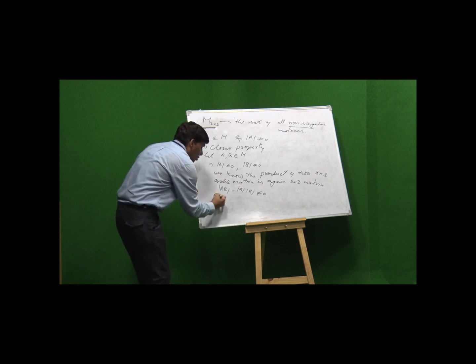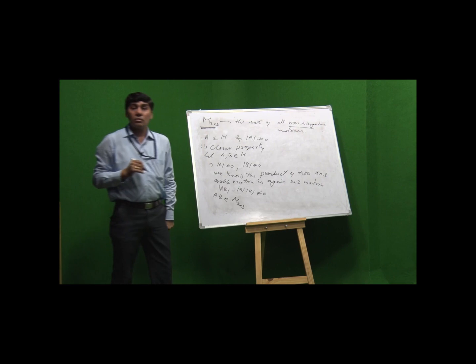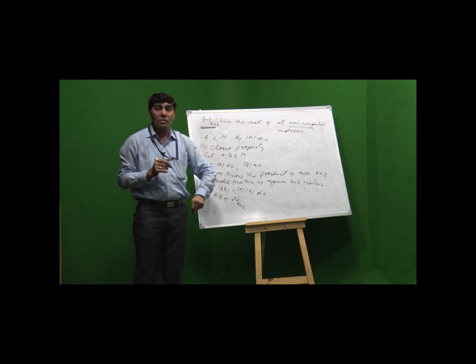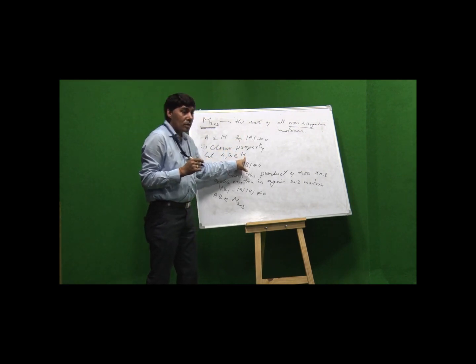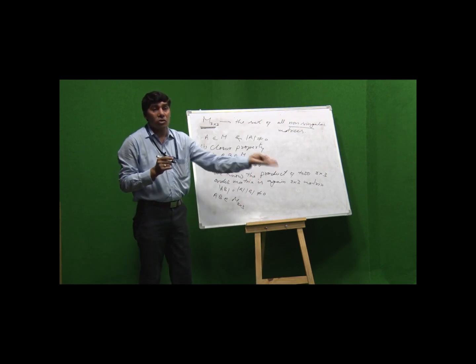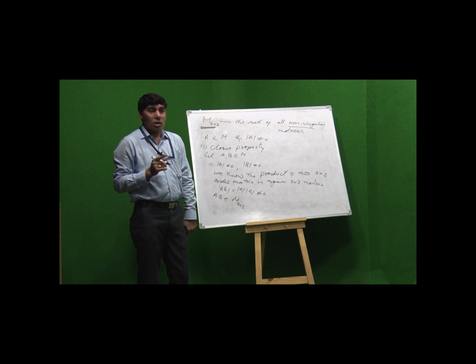Therefore, A into B belongs to M 3 by 3. That means the closure property is satisfied. A, B are two elements of M, then their product A into B also belongs to M. So, closure property is satisfied.